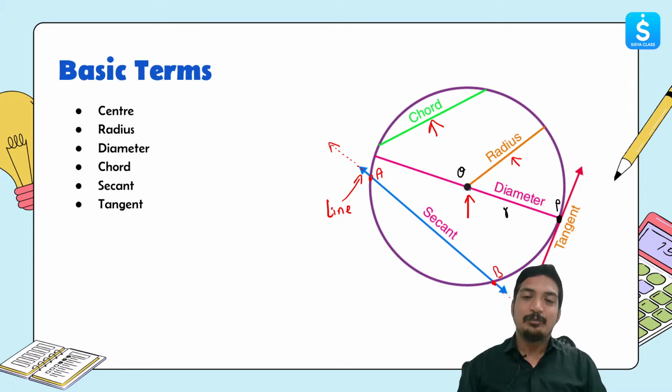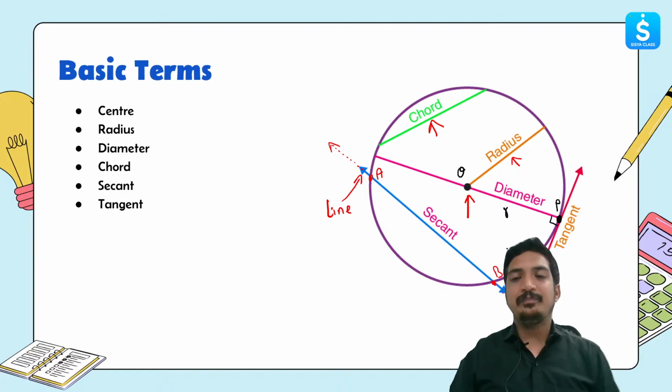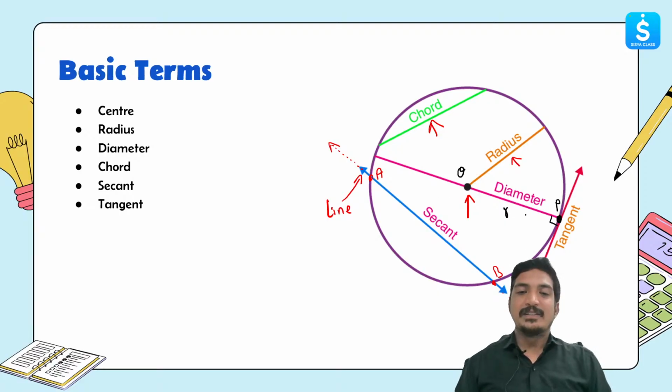The relationship between the radius and the tangent of a circle is that they will always be perpendicular. Therefore, you will see in your higher standards that the tangent has a lot to do with physics. So I believe this is clear to all of you.